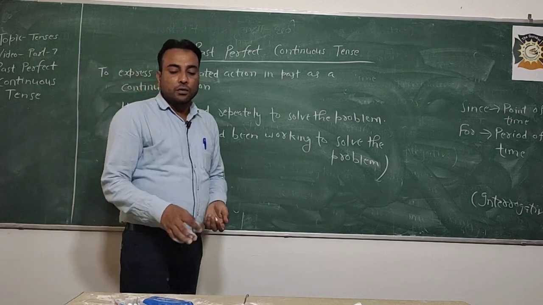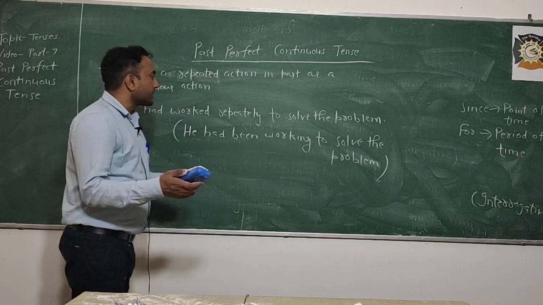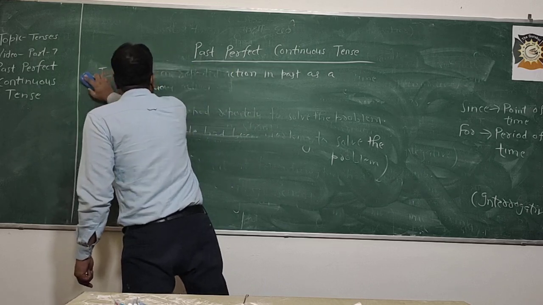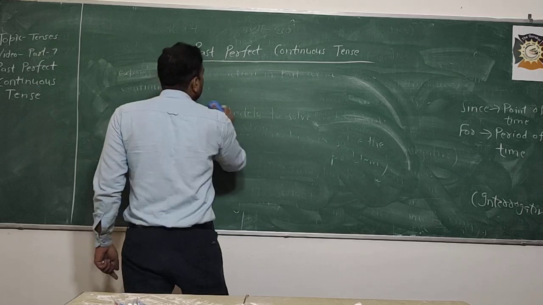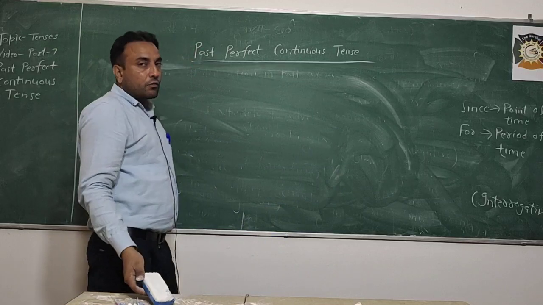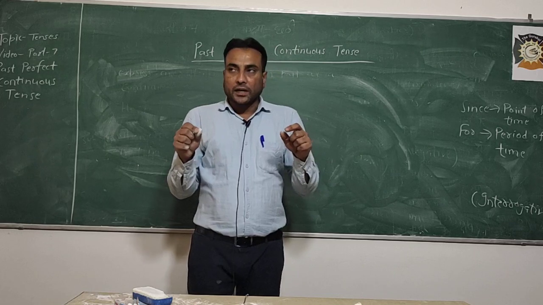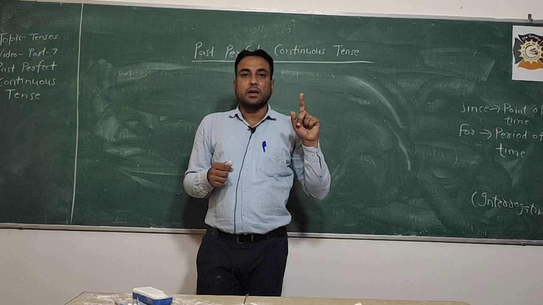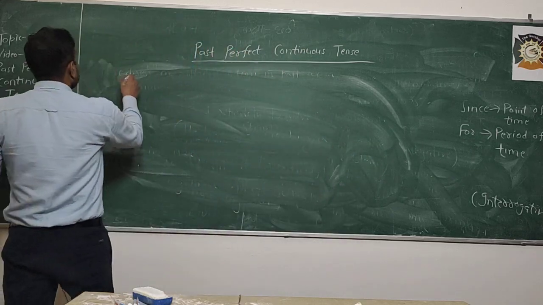Now these are the only two uses of this past perfect continuous tense. The last thing I want to discuss with you about this tense is when the article "the" is used. I have discussed the same thing while discussing present perfect continuous tense, so I feel like repeating it again. When the article "the" is given before the time references, "for" is used, not "since". I will teach you with examples. First of all, I will write the rule.